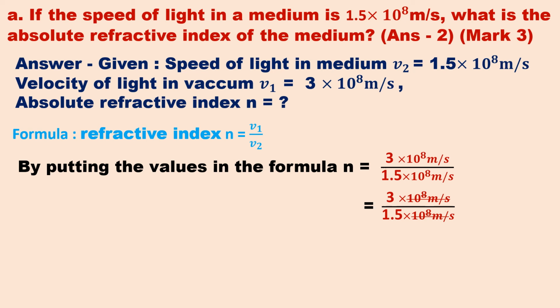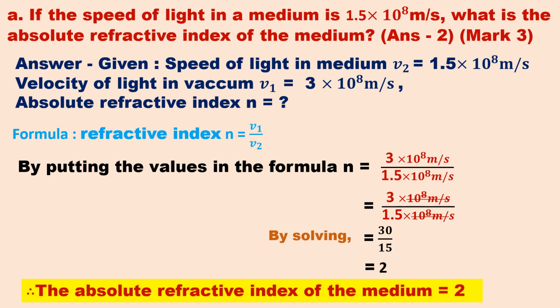Here, 10 raised to 8 meter per second will get cancelled. By solving, it will be 30 upon 15. It is equal to 2. Therefore, the absolute refractive index of the medium is equal to 2.